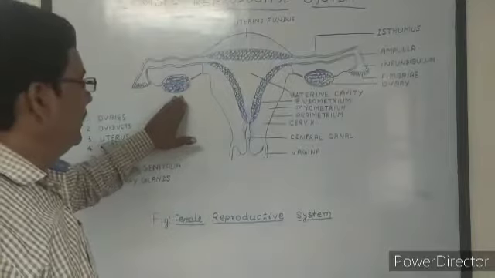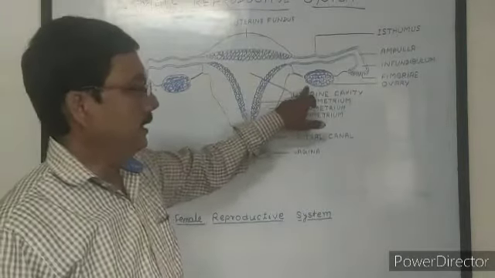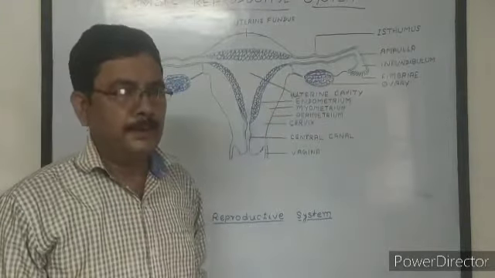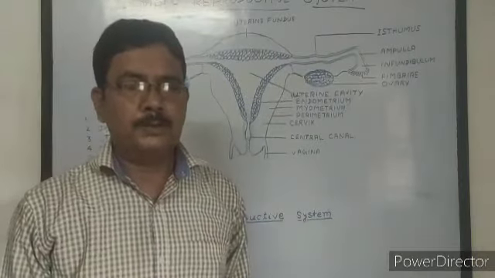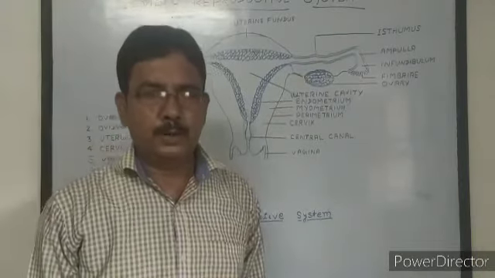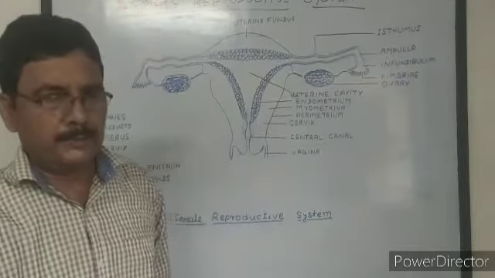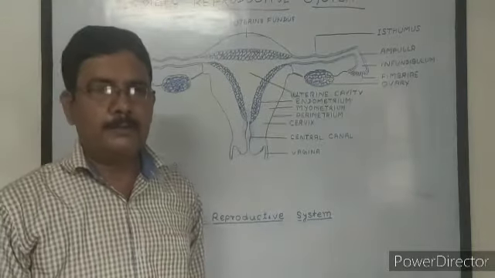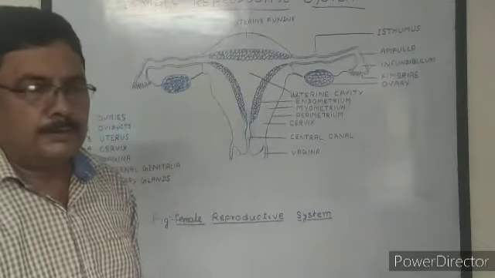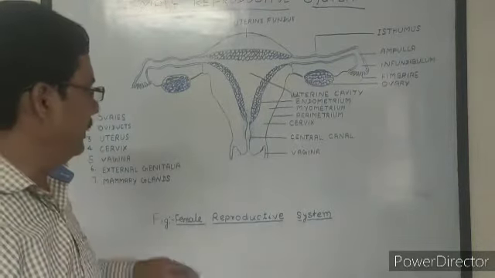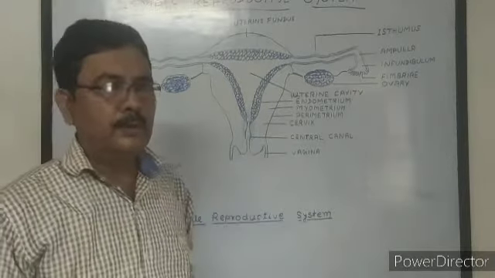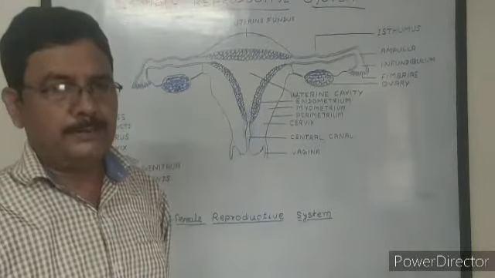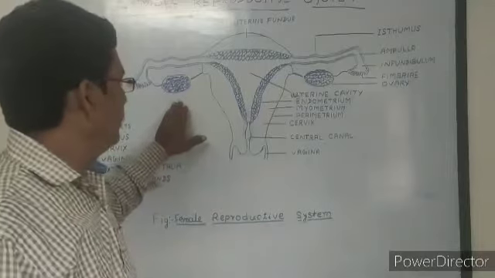Now, each ovary is made up of thousands of ovarian follicles. The ovarian follicle which contains a mature ovum is called the Graafian follicle. By the rupture of the Graafian follicle, the ovum is liberated outside the ovary.